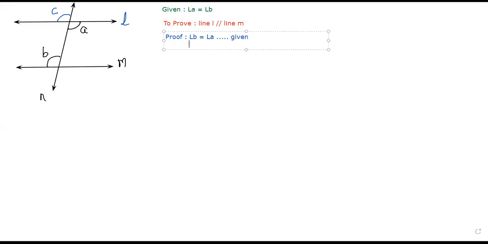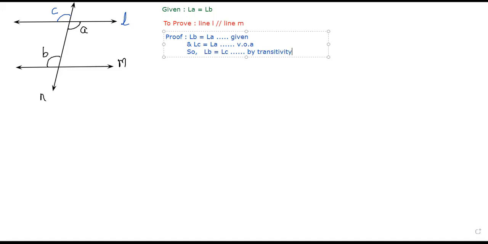And angle C is also equal to angle A. Why are C and A equal? Vertically opposite angles. Therefore, B equals A, C equals A. That means B and C become equal. Angle B becomes equal with angle C. Yes or no?